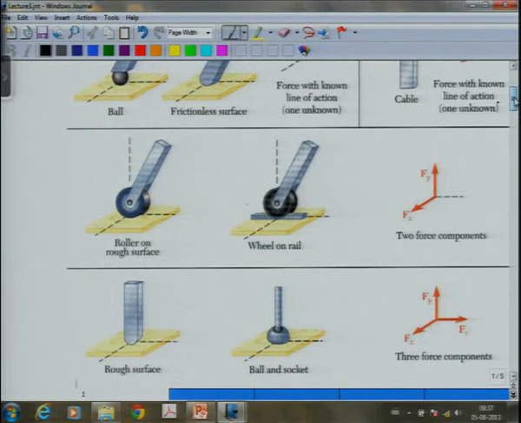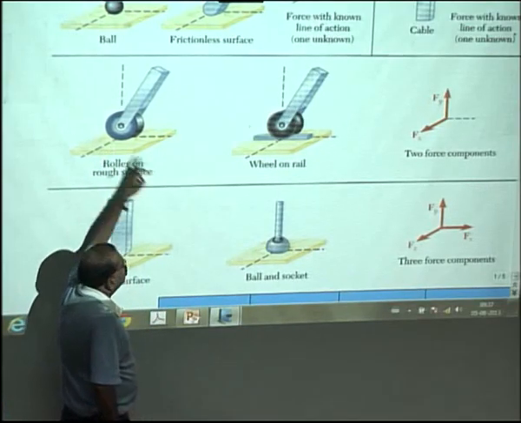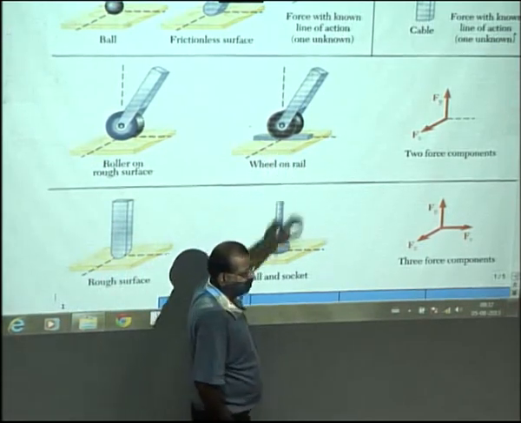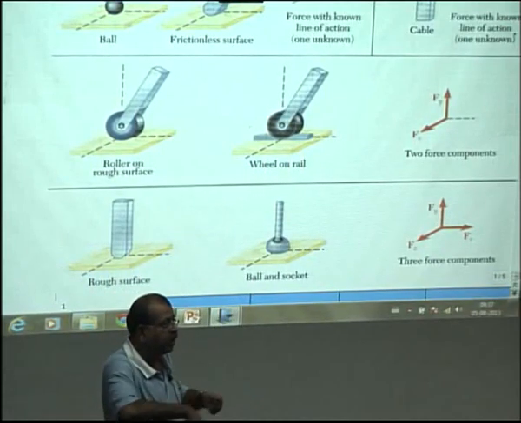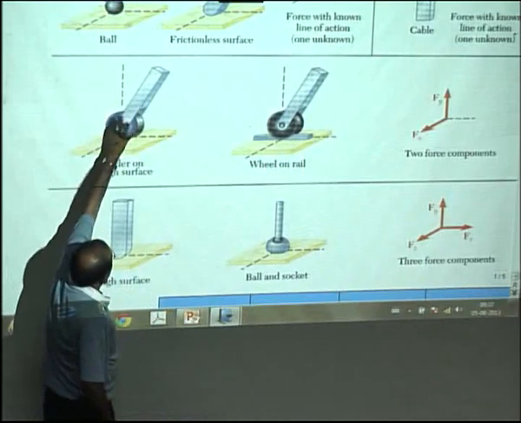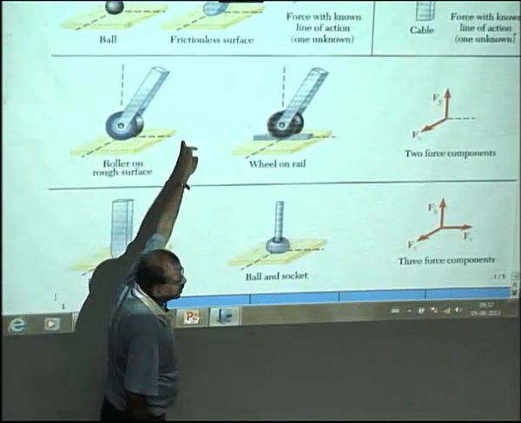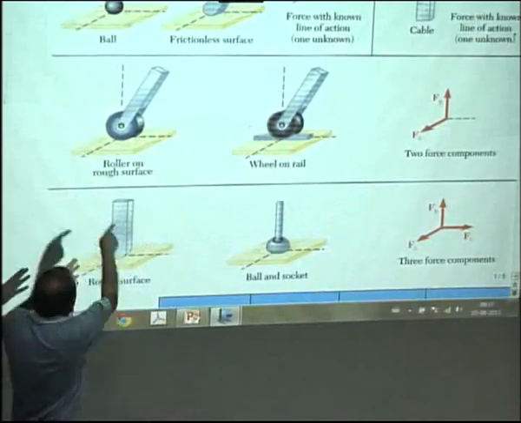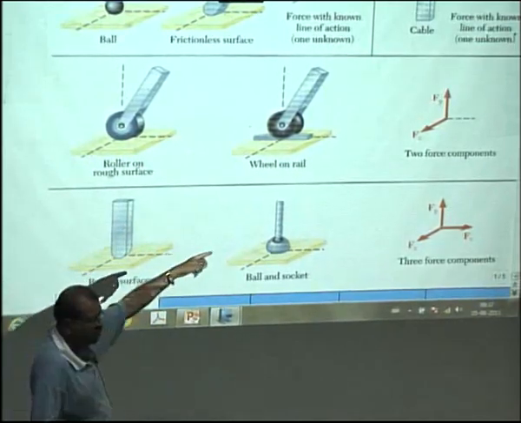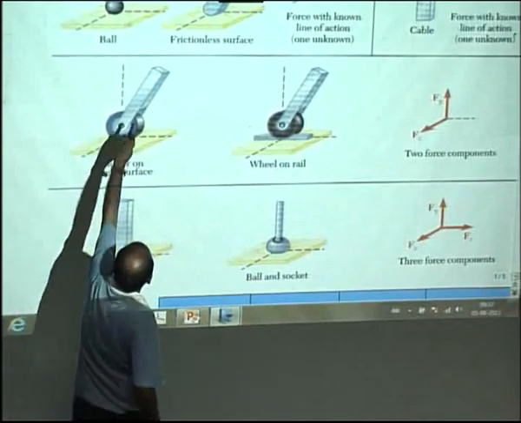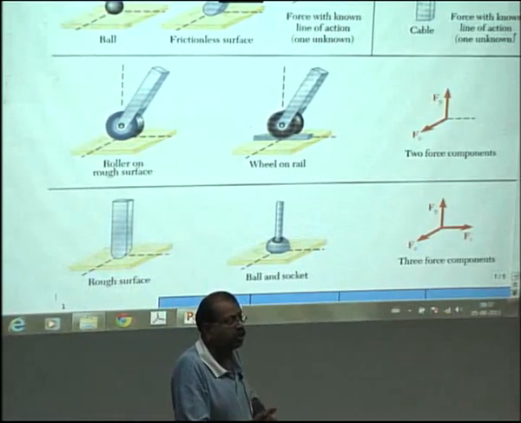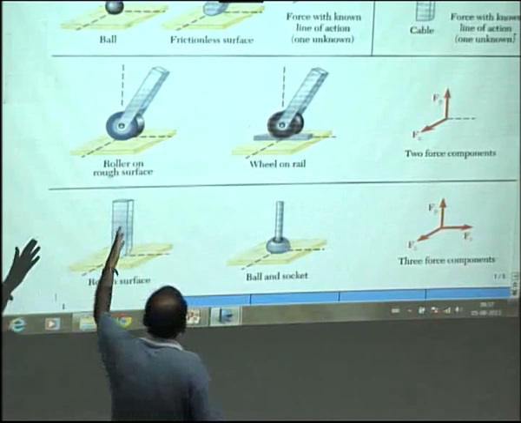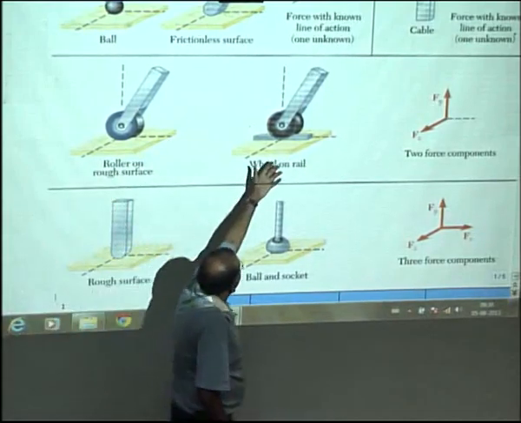We have this case where we have a roller on a rough surface, or we have a wheel on a rail. Now, this roller is different from a ball, which was able to rotate freely or move freely along its direction. Now, the roller has a circular movement, so it can move freely along the x direction, but not along what has been termed here as z. The vertical is y. So, therefore, when you draw the free body diagram for this body, what you will get from the support will be a force along y and a force along z.